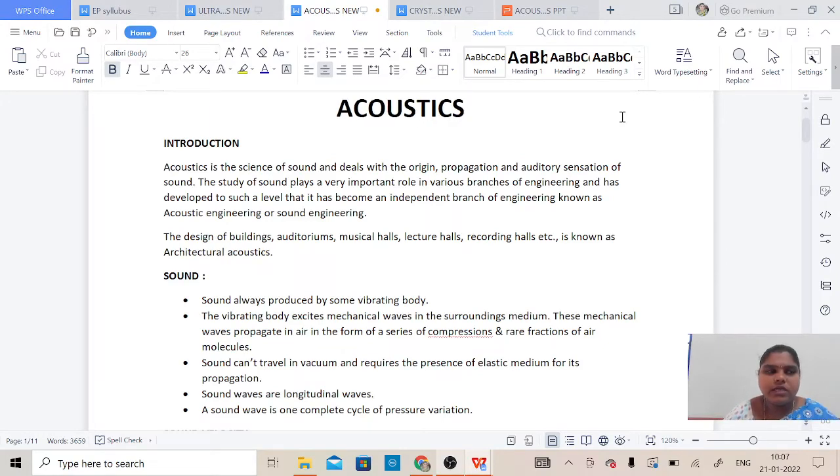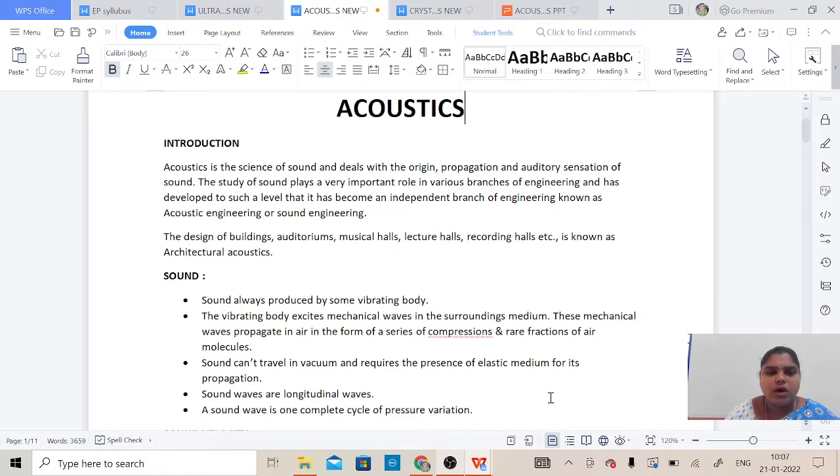Hi students, in this video we are going to study about acoustics and ultrasonics, which is our fourth unit. First of all, we are going to discuss acoustics. In earlier classes we discussed that the science dealing with light is known as optics, and the one dealing with sound is known as acoustics. Let us see what acoustics is.